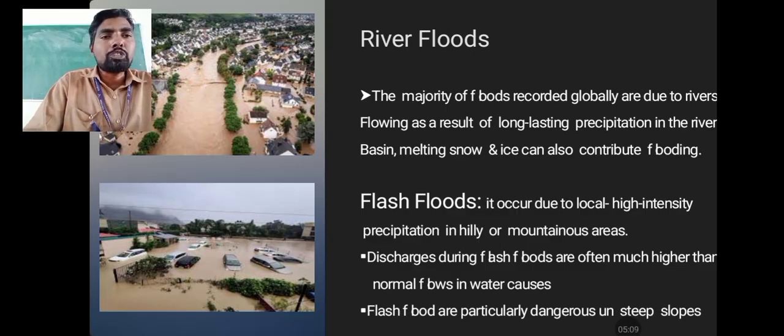Next, flash floods. They occur due to local high intensity rainfall in elevated, sloped, hilly areas, where more rainfall is recorded in a short period of time. That is called a flash flood. Discharge during flash floods is often much higher than normal flow. Flash floods are particularly dangerous on steep slopes, because the flood water moves very rapidly, at high speed.